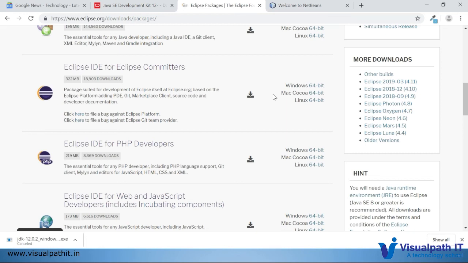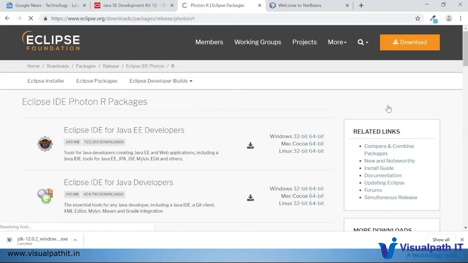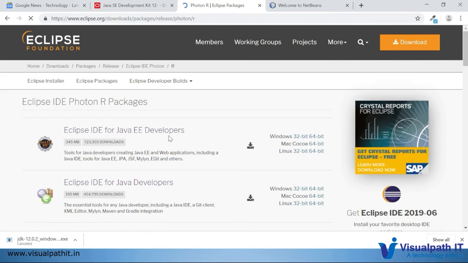Maybe we can start developing our programs using Eclipse IDE at a later point in the tutorials. I'll download and install it once. The installation is simple. Suppose I need Photon, I can go through that, and I recommend you download the Java EE version of the IDE. The reason is we are now starting with core Java, for which the IDE for Java developers will be fine. But if you download Java EE, you can develop standalone applications along with web applications. That is why I recommend the Java EE version of Eclipse.